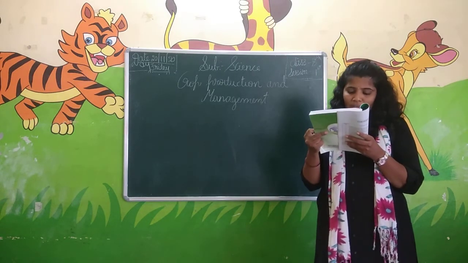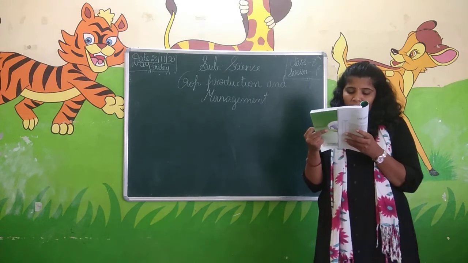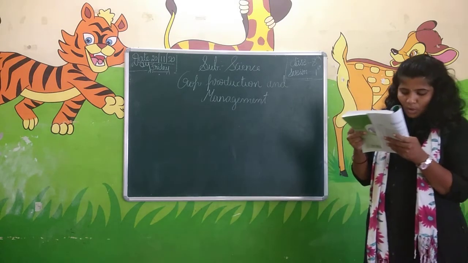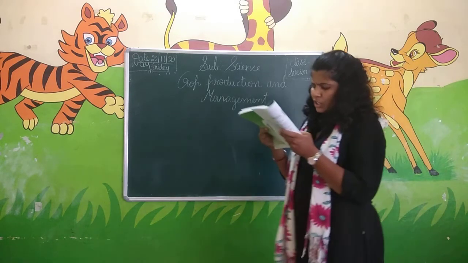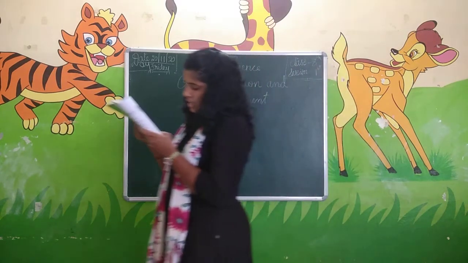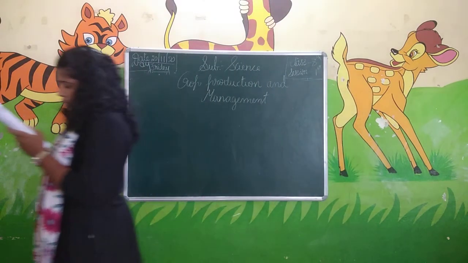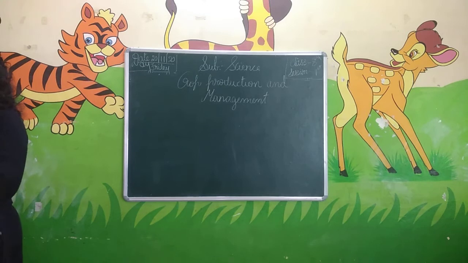You already know that energy from the food is utilized by the organisms for carrying out various body functions such as digestion, respiration and excretion. We get our food from plants and animals or both.